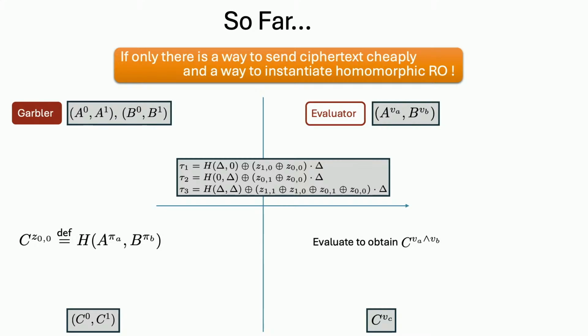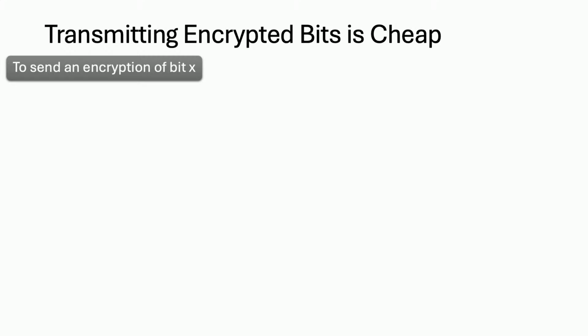Well, if we just stay in the symmetric world, that would not be very easy. But let's say we assume a somewhat homomorphic encryption, then it becomes much cheaper. So if we want to send an encryption of a bit x, we can send an encrypted seed. Sending a seed is small, assuming that the PRG has a big extension rate.